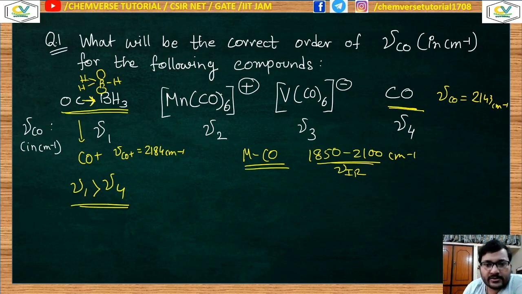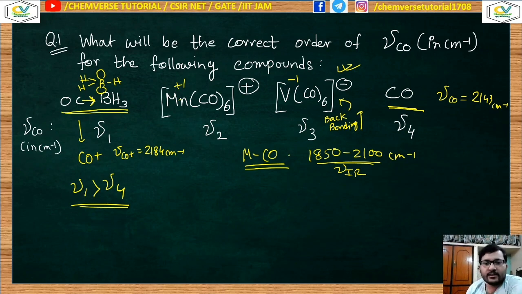Okay, now compare these two metals. Over here the carbonyl ligand is a neutral ligand, so it is in the +1 oxidation state, and the overall negative charge means it is in the V-1 oxidation state. What I have said is that the more electron density on the metal, the more the back donation. So back donation will be greater in the V negative case, because it has more negative electron density. That means greater back donation, and greater back donation means a lower stretching frequency value. Here the back bonding will be higher.